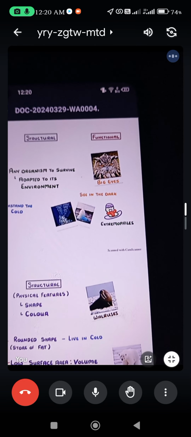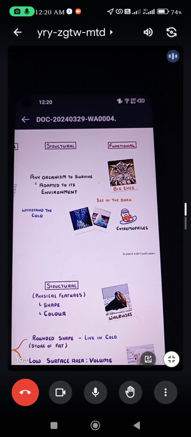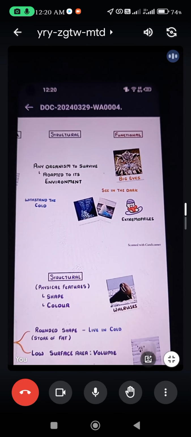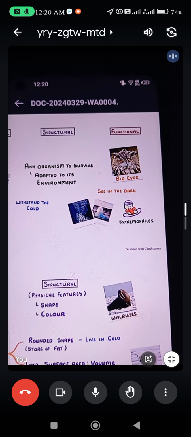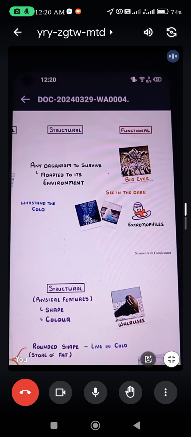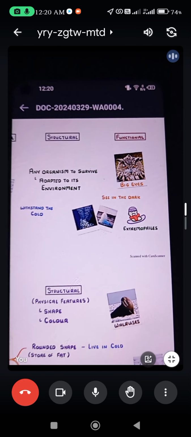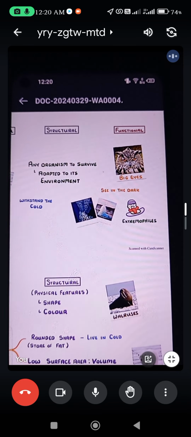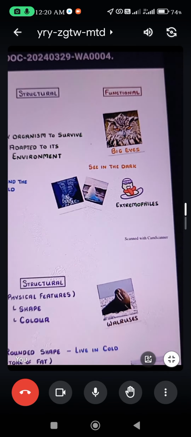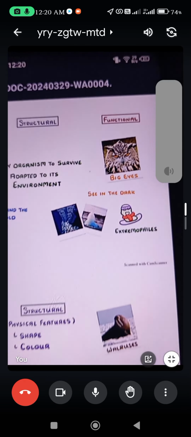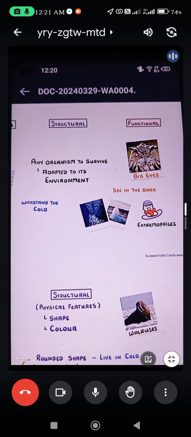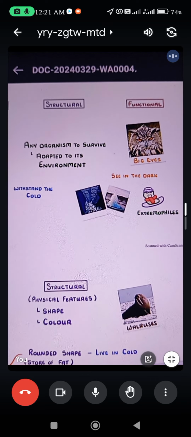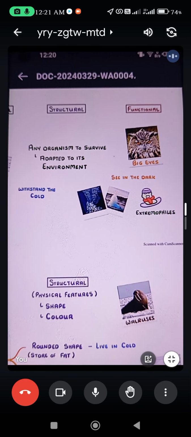This is a bird that flies during the night time. At night it is very dark, so it has to have very big eyes to see in the dark. Scientists put these adaptations into different groups.